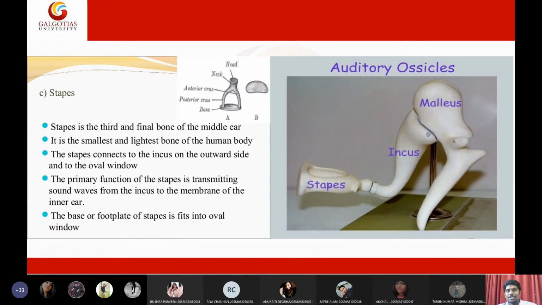Then the stapes. The stapes is the third and final bone of the ear bones. It is the smallest and lightest bone of the human body. The stapes is connected to the incus on one side, and on the other it is connected to the oval window. So the base, or footplate, of the stapes is attached to the oval window. That is all about the malleus, incus and stapes.